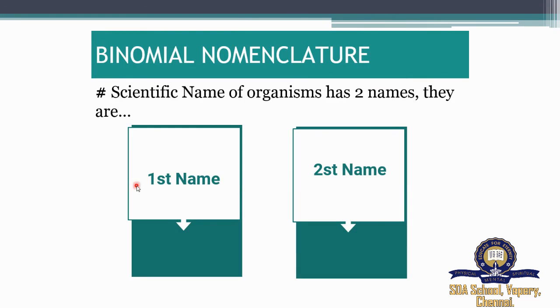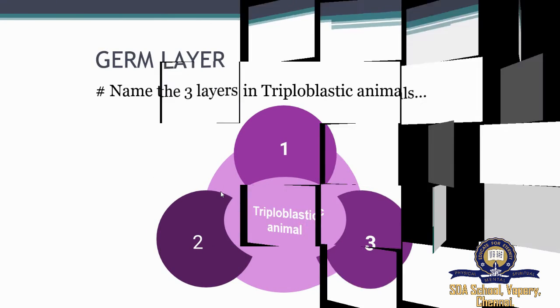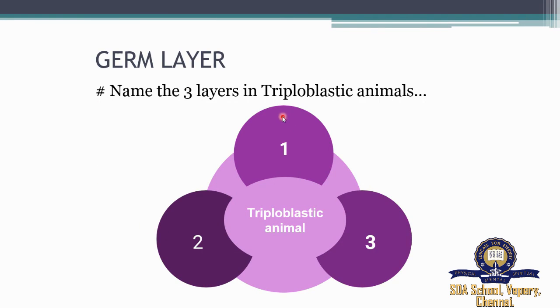Next, the third one is binomial nomenclature. The scientific name of an organism has 2 names. First name is what, second name is what. So it is somewhat like a quiz question. So this is the third activity, and the last and final activity would be, we saw 3 layers in triploblastic animals. So what are the 3 layers? So finish these 4 questions, take a picture of it and upload it in Google Classroom.